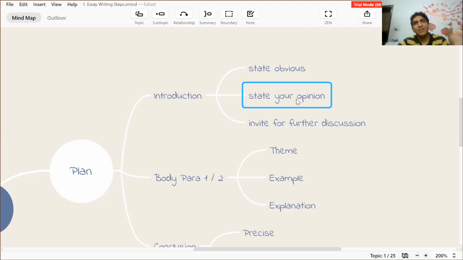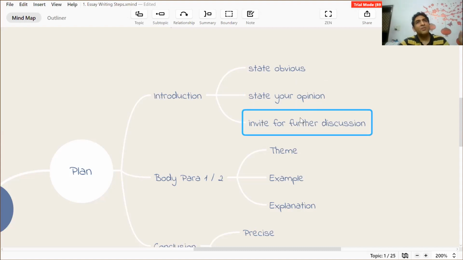If it is asking to discuss the advantages of both and give your opinion, you can always give your opinion in the introduction itself. Some people say that introduction should be neutral. My suggestion is you can always tell what you are going to write in the introduction itself, and it should be like a curtain raiser. You should mention all the points, not in detail, but for example, while people have their own preference towards the type of house they want to live in, I prefer to stay in, or my preference goes towards an apartment where we get the advantage of community living.